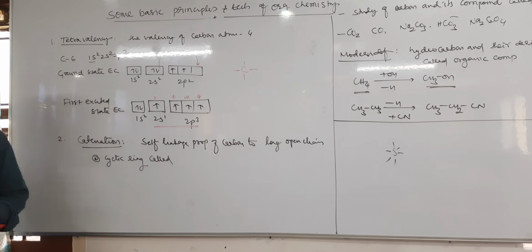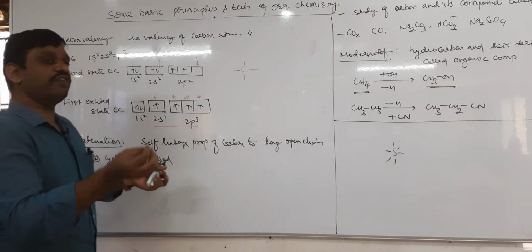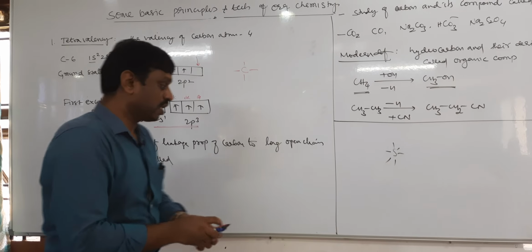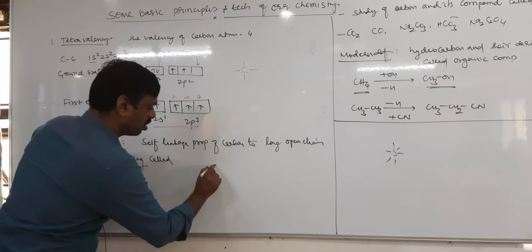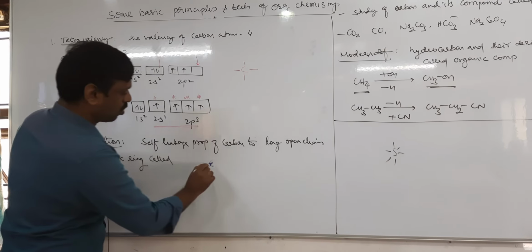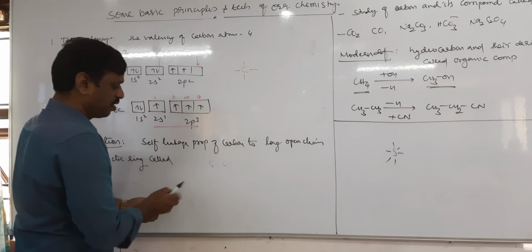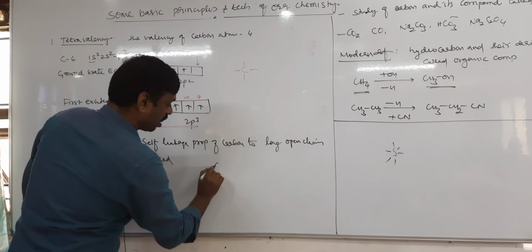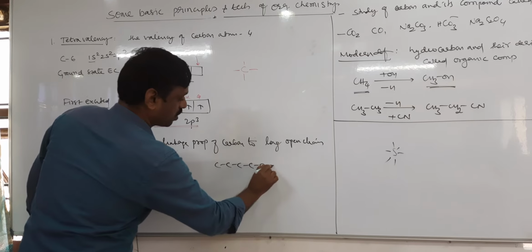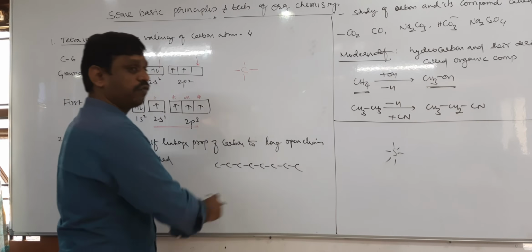Okay, there is another question. Catenation is a self-linkage property of carbon. That means a carbon atom can link with other carbon atoms, not only one or two, but many, like this. One carbon atom links with another carbon atom, and with many carbon atoms, it forms a long chain.